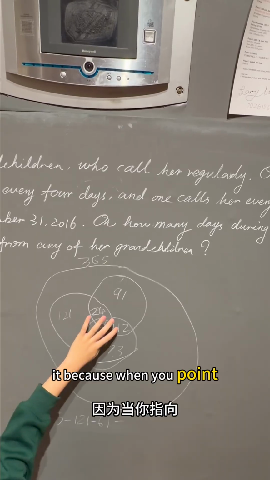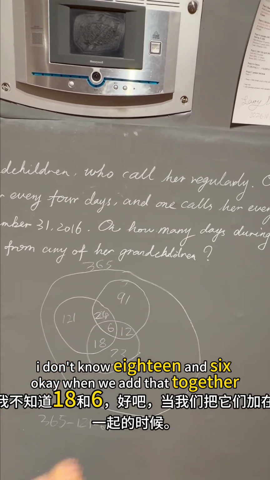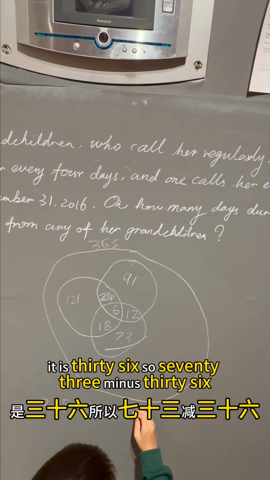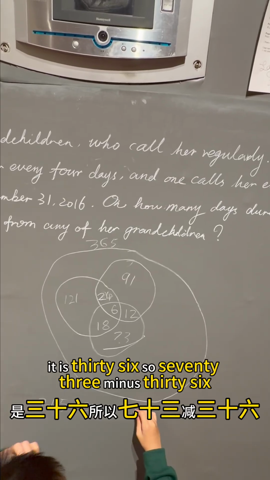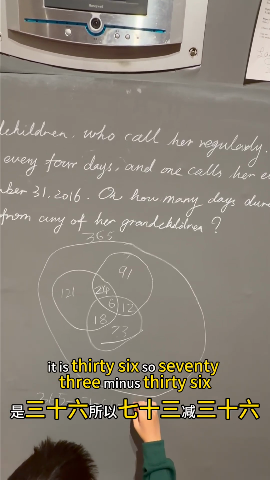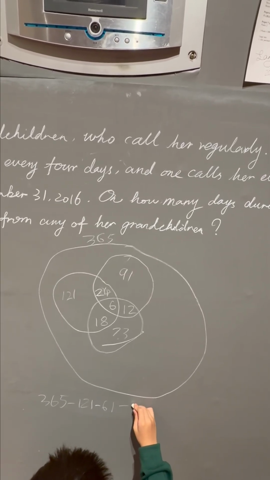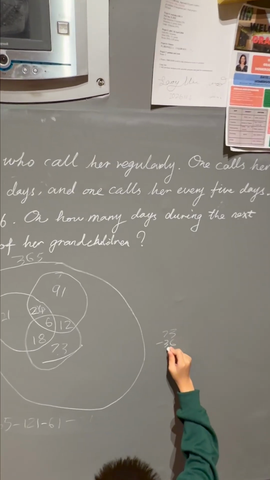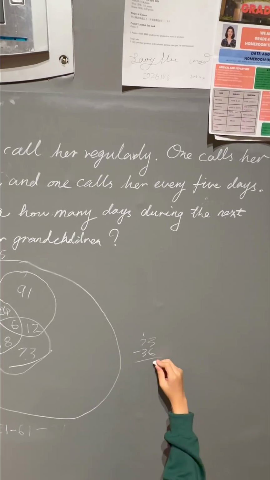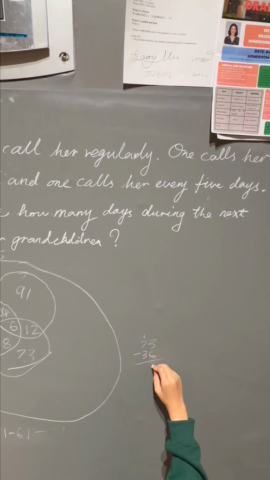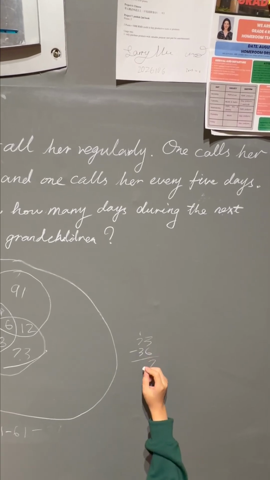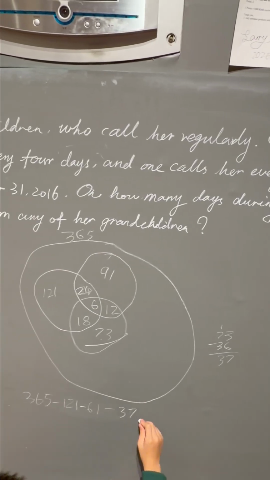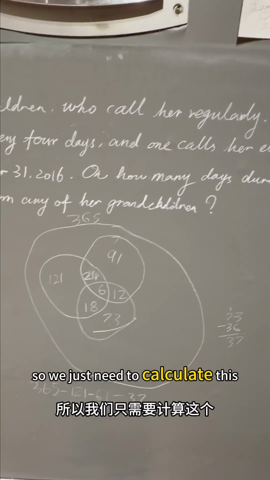Can you name it? Because when you point, I don't know. 12, 18, and 6. Okay. When we add that together, it is 36. So 73 minus 36. So we just need to calculate this.